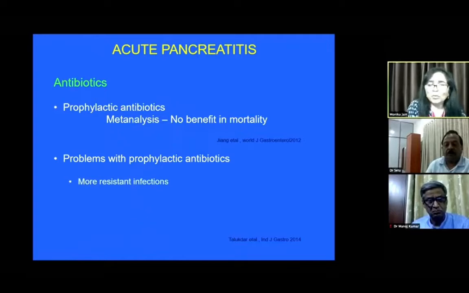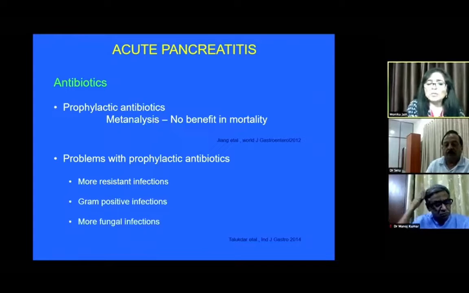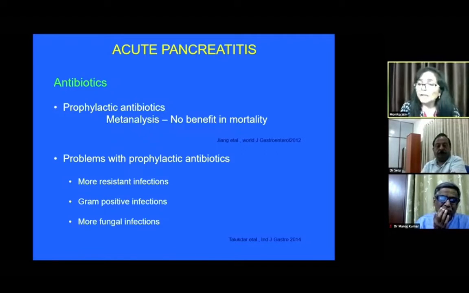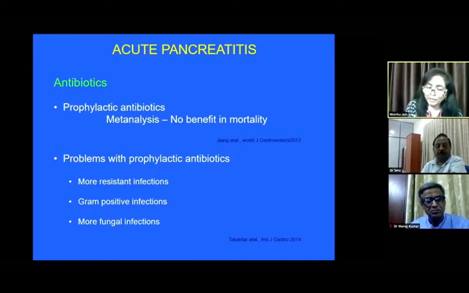These people had more resistant infections, gram positive infections, as well as more fungal infection. But in spite of reading so much literature, invariably, when the patient is admitted in ICU, we try to give some sort of antibiotic coverage.